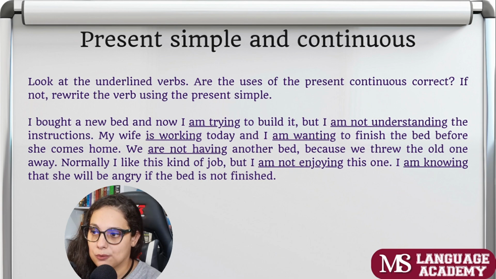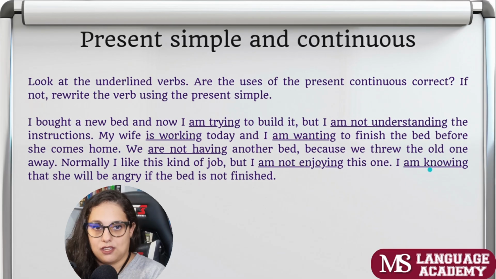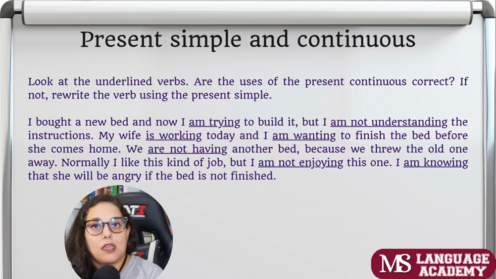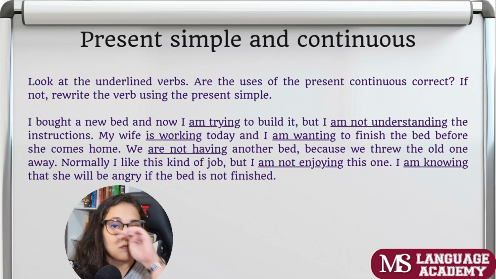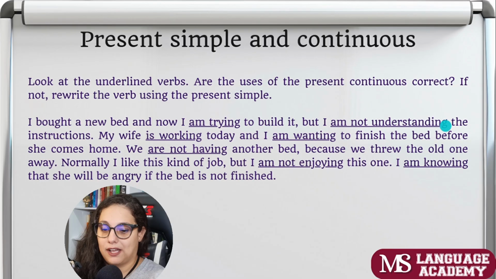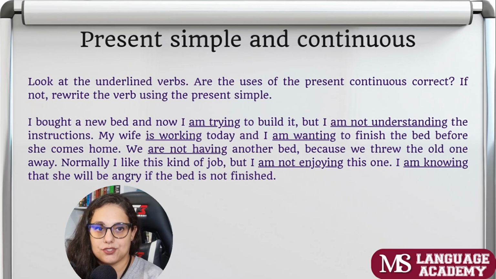So right off the bat, I can correct this. I am knowing that she will be angry. No, I know that she will be angry if the bed is not finished. I either know or I don't know. I'm not knowing, I know, right? I'm not understanding. No, I either understand or I don't understand. So I don't understand the instructions.